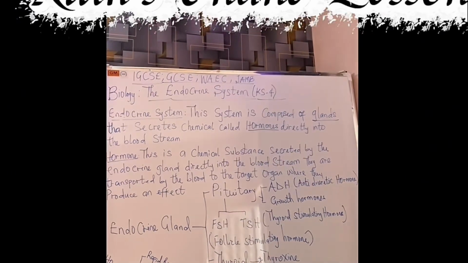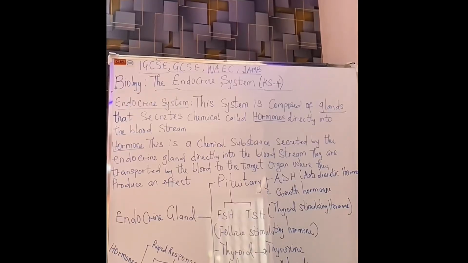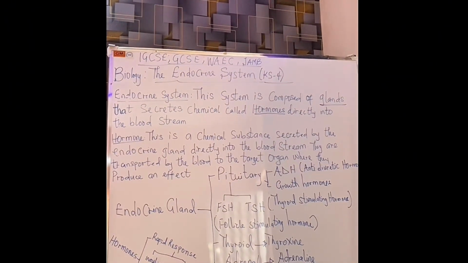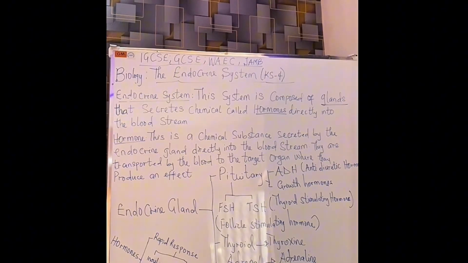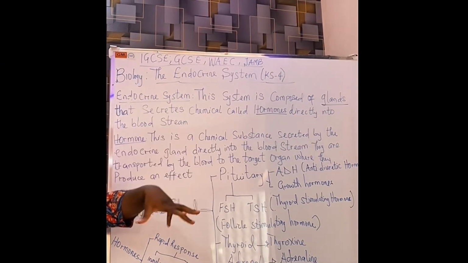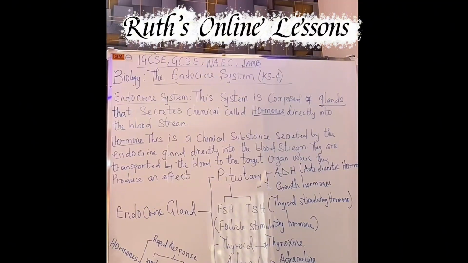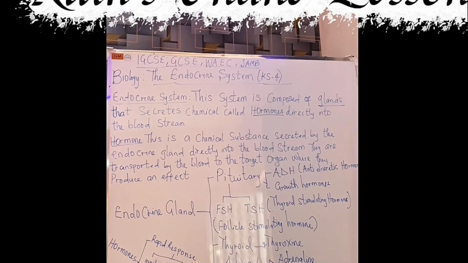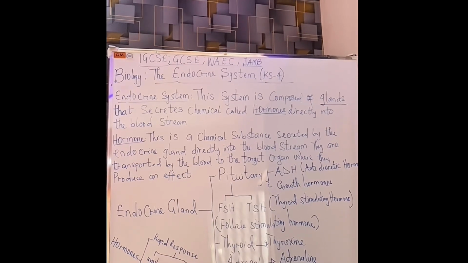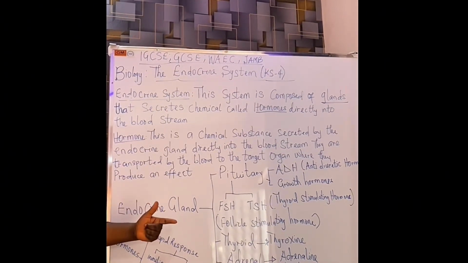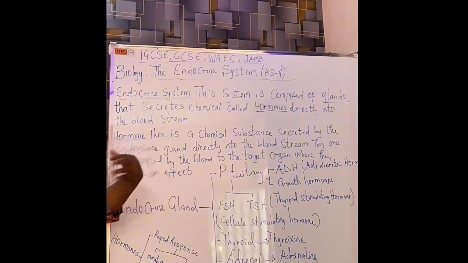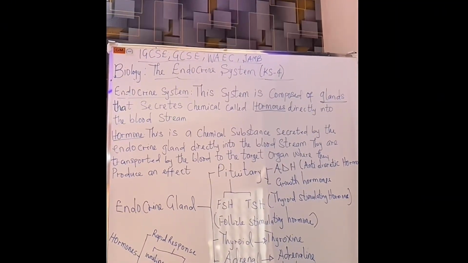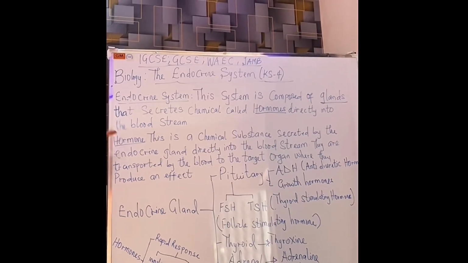This is the reason why when you touch something hot, or you want to blink, or you want to do certain things, it happens so fast. Most times you don't even know that you're doing those actions. We call them reflex actions. But in the case of the endocrine system, because the hormones have to travel through the bloodstream, it makes the effect slower compared to the nervous system. But the effects that we get from hormones or hormonal coordination are generally longer lasting compared to the nervous system.